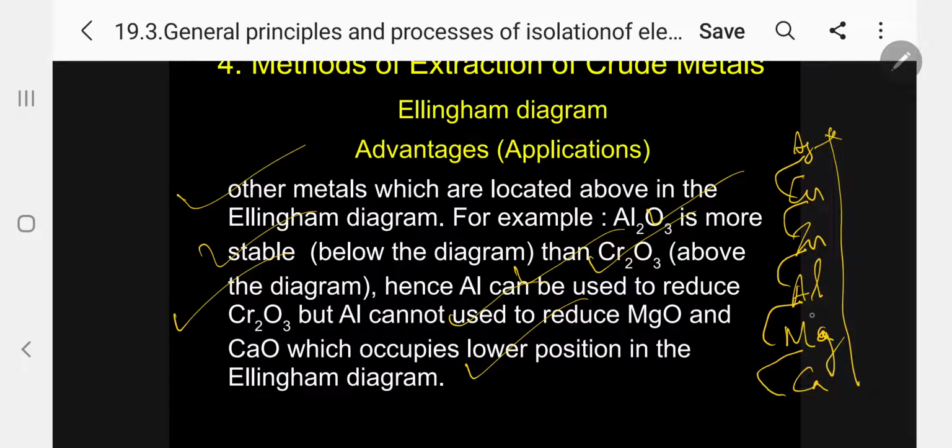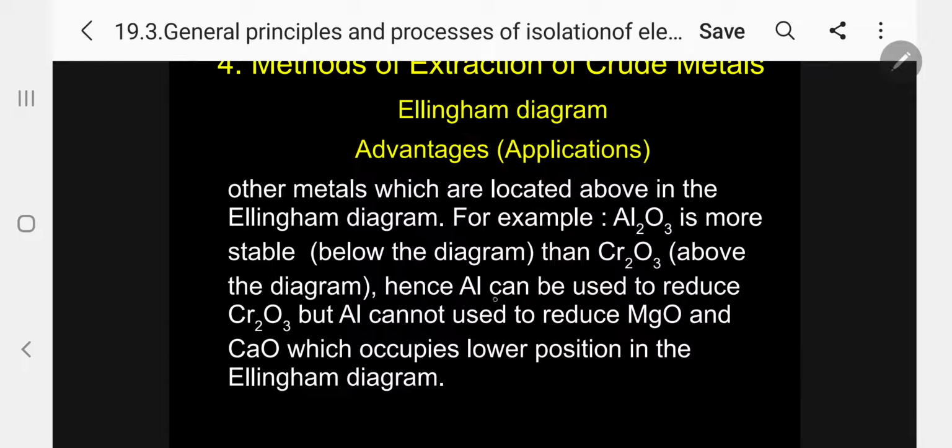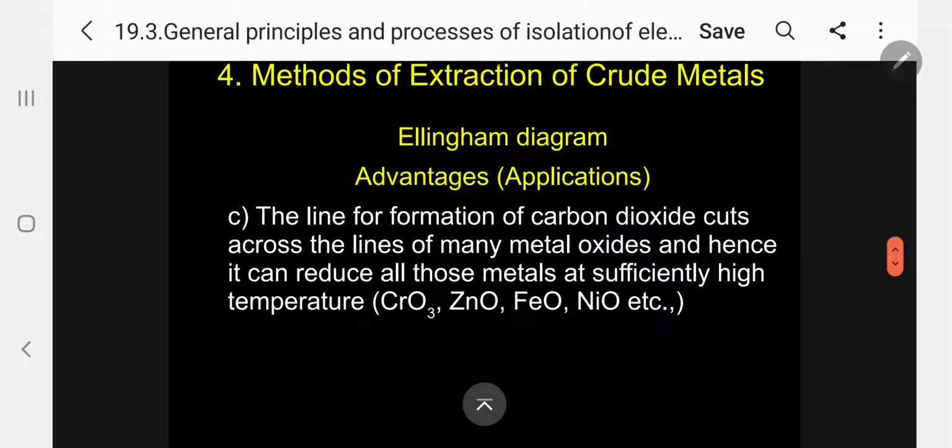But the reverse cannot take place. Aluminum cannot be used for magnesium oxide, and aluminum cannot be used for calcium oxide. So this is the important information I want to give from the Ellingham diagram.